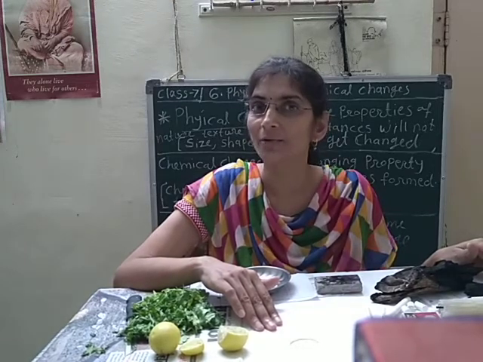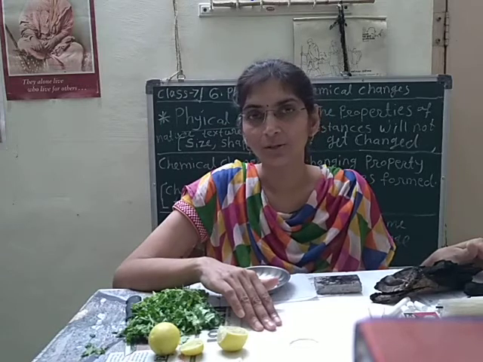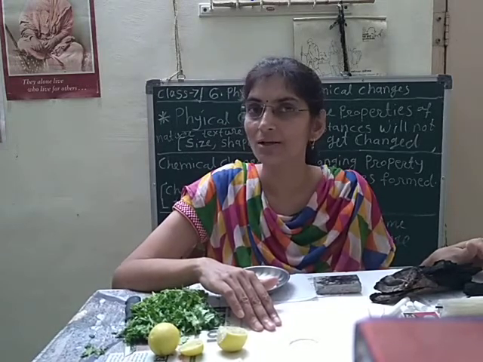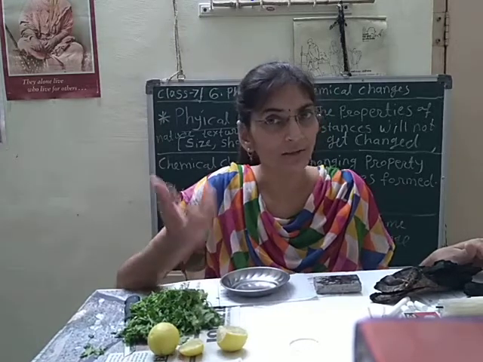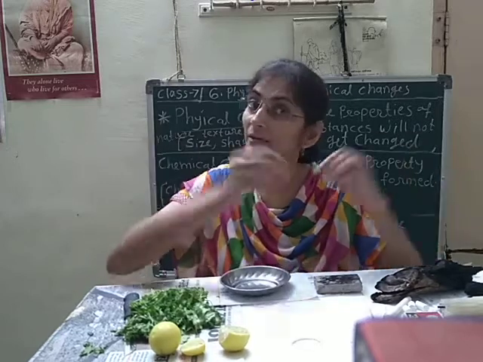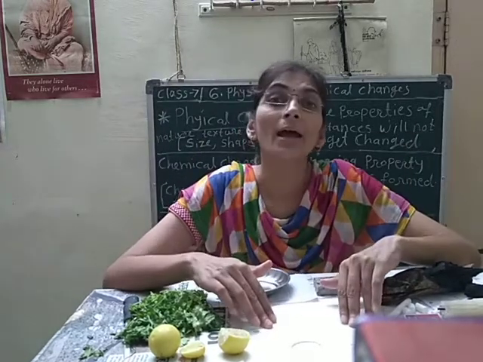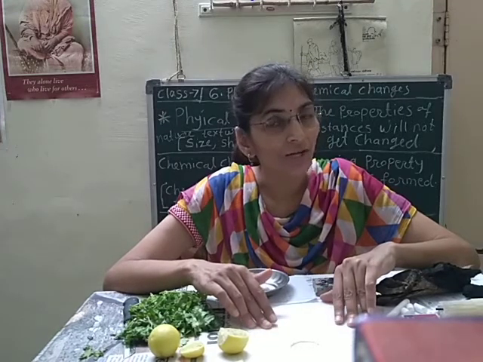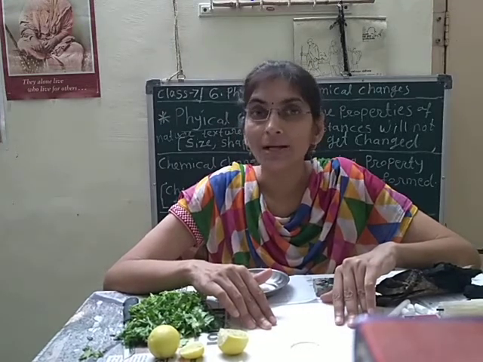The curd will be sour in taste. So we can say chemical change takes place here because we got a new substance. It has a new property. Again, it is an irreversible process. That's why we can say the change is a chemical change.